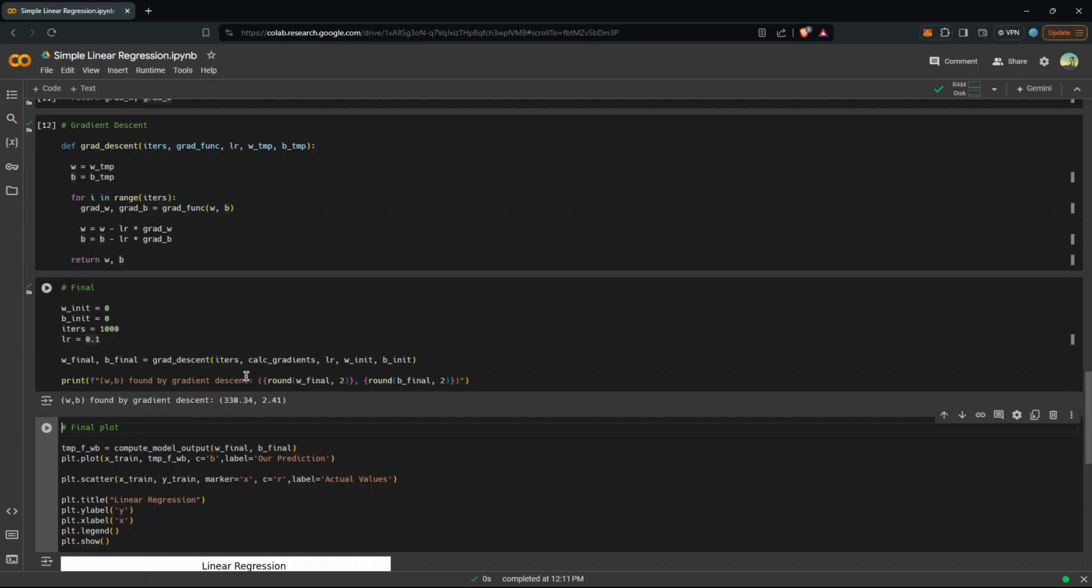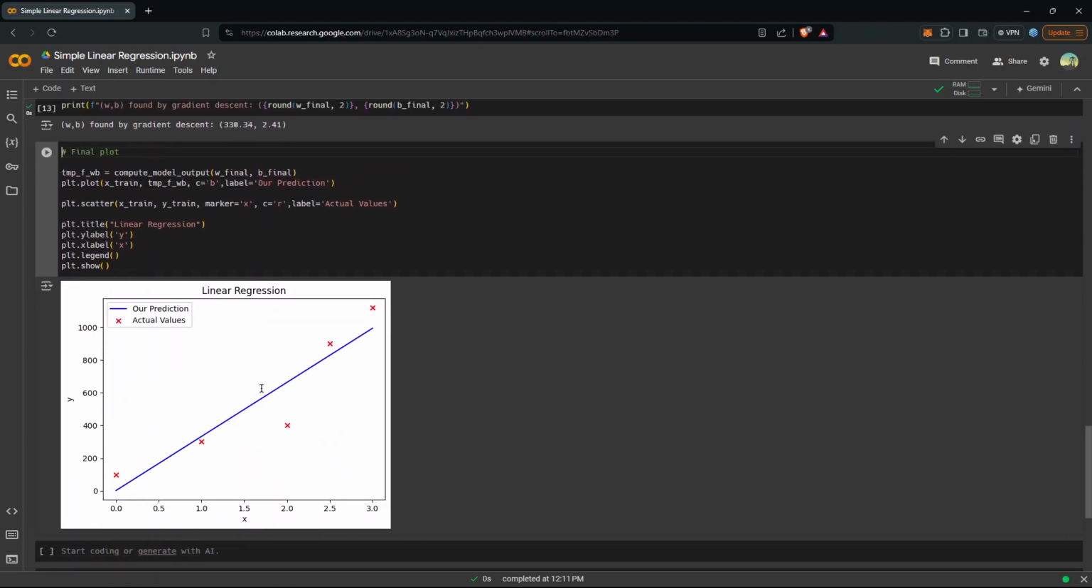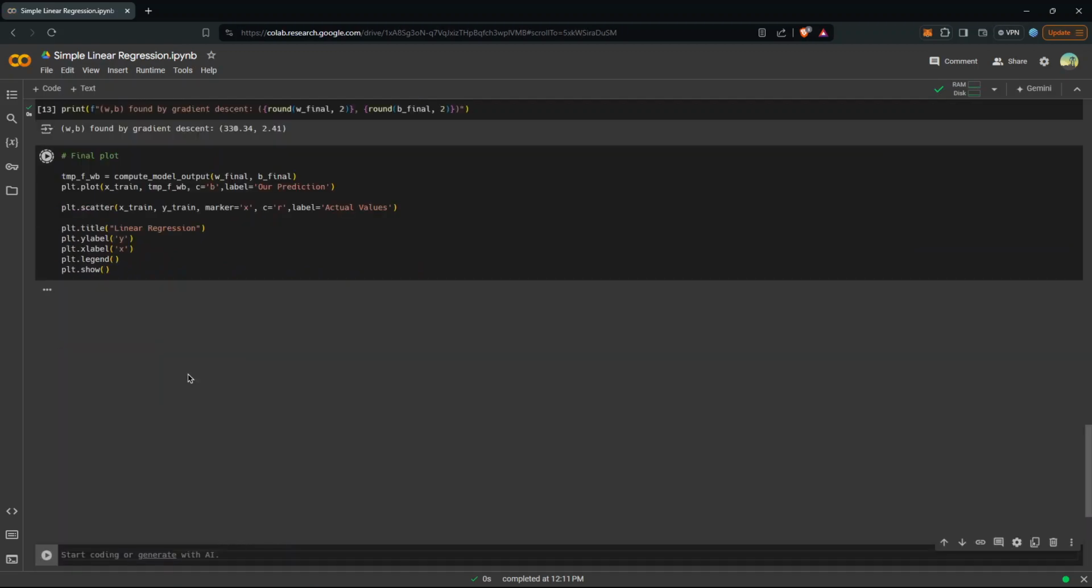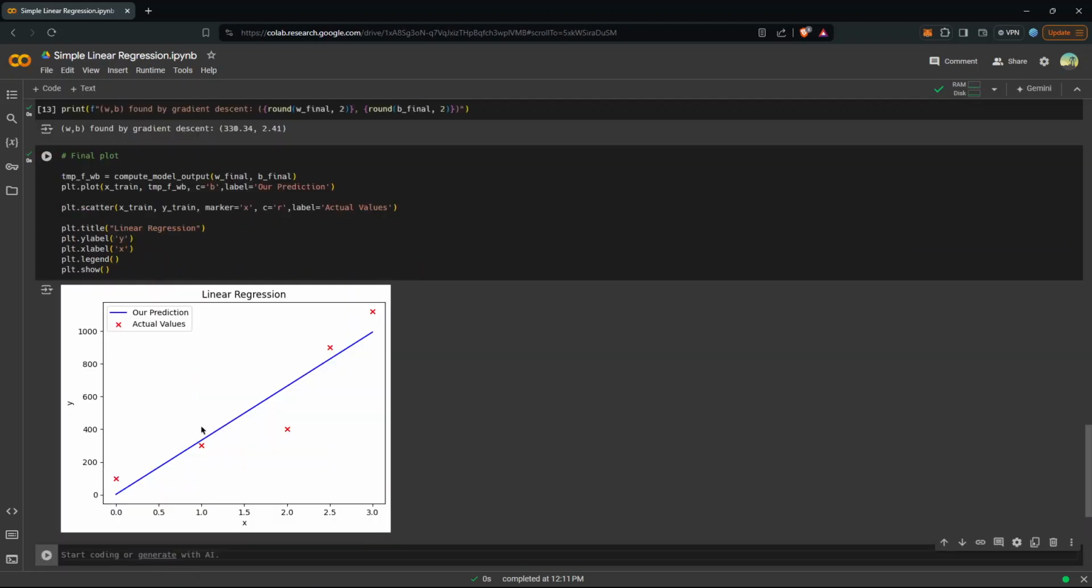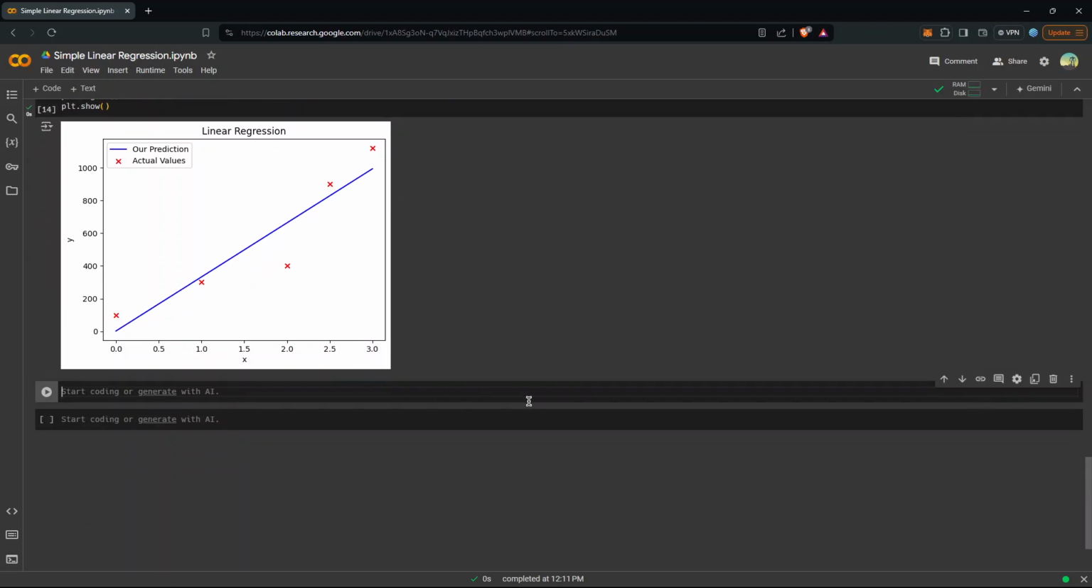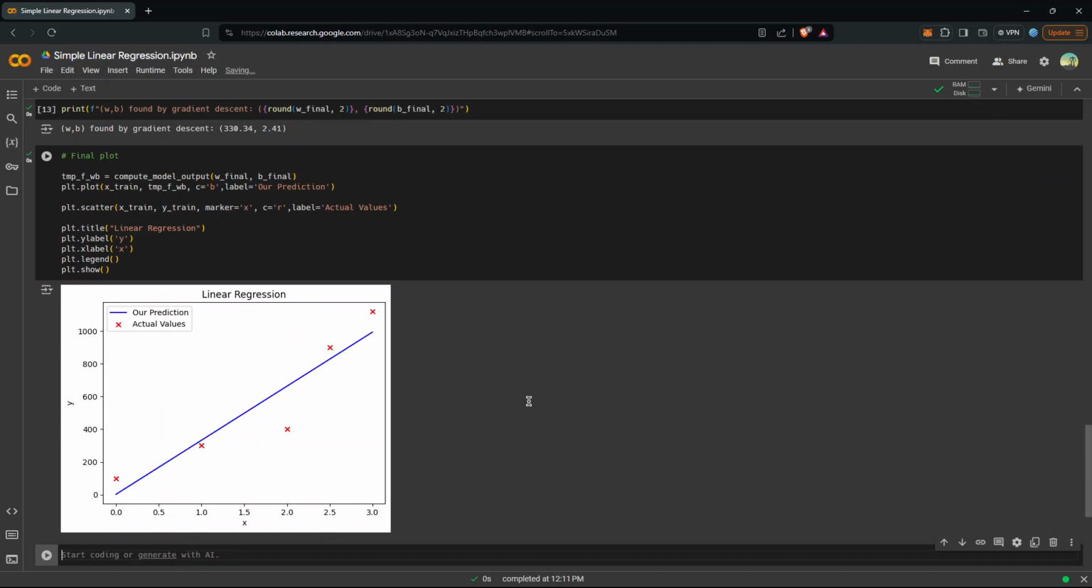So we've found our w and b, and here is our wb. Let's run this. Here's our plot. It's the best fit through this data, right? So this is a simple linear regression, and in the next video we'll be talking about logistic regression.